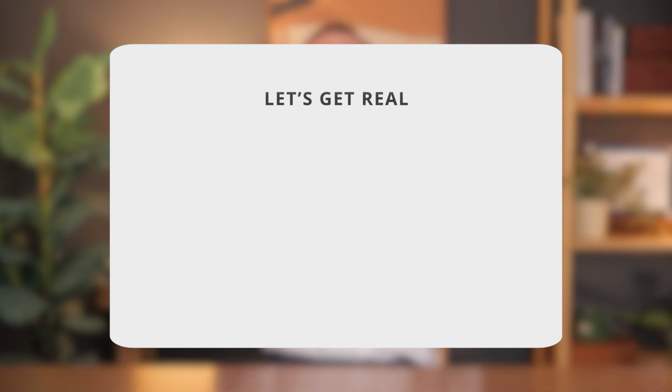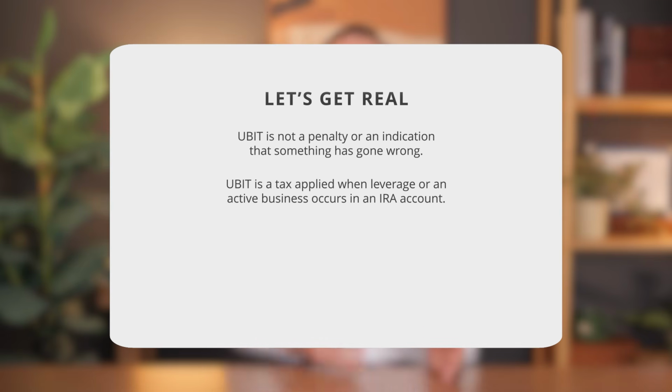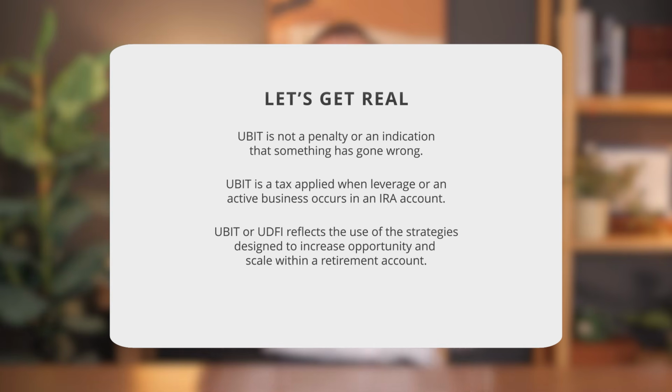So let's get real. UBIT is not a penalty or an indication that something has gone wrong. It's a tax applied when leverage or an active business occurs in an IRA account. For many investors, UBIT or UDFI simply reflects the use of strategies designed to increase opportunity and scale within a retirement account. The important consideration is not whether UBIT exists, but how it affects the overall return on investment. In other words, look at the taxes that you would owe, and then calculate that into your overall return on investment.